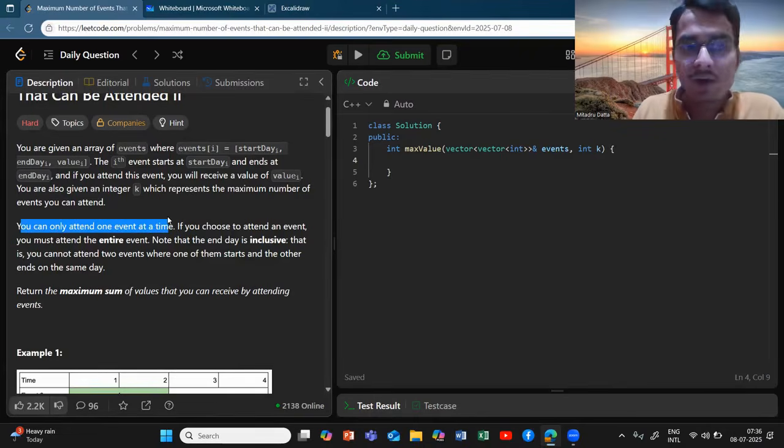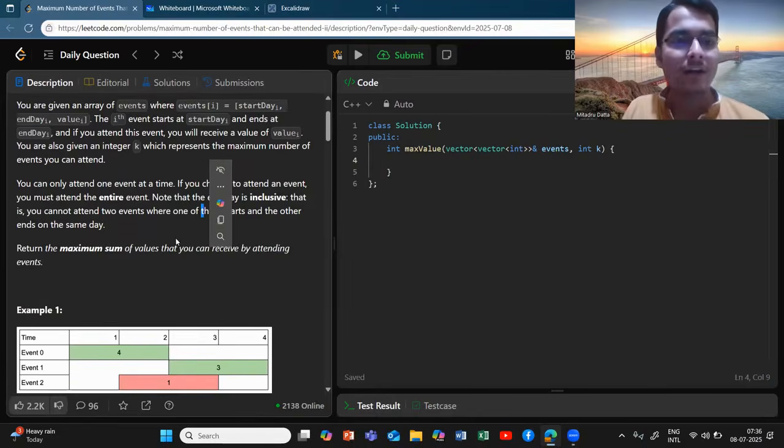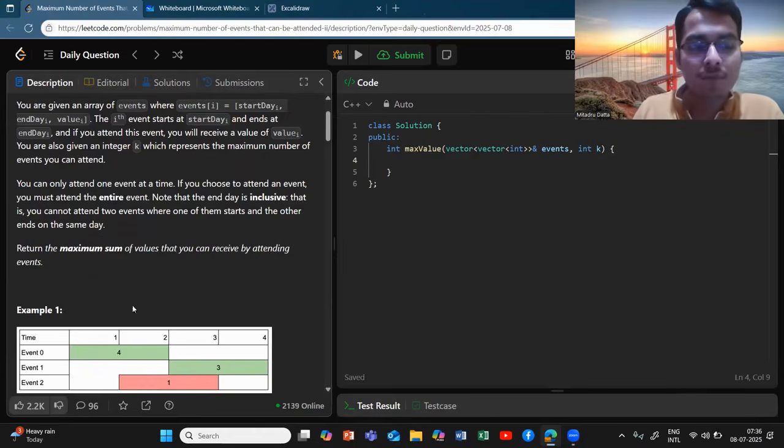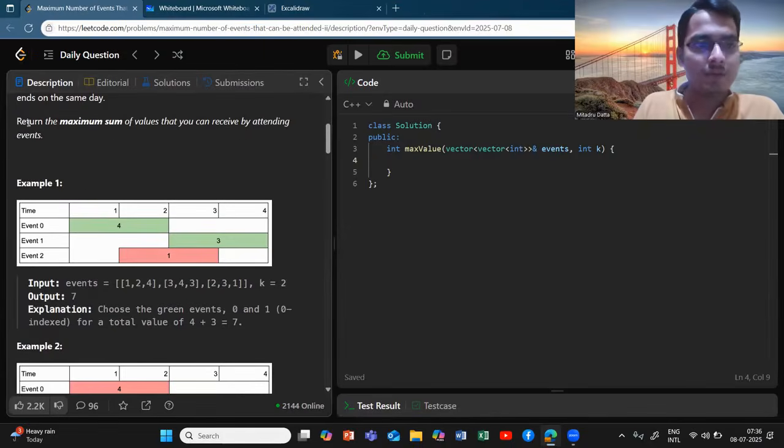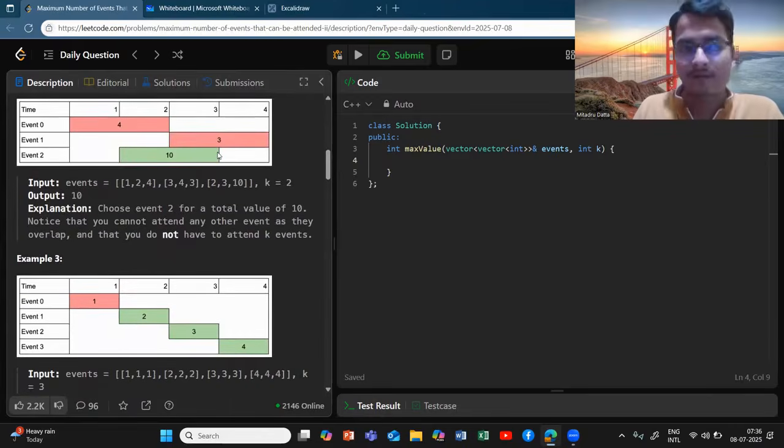You can only attend one event at a time, definitely. If you choose to attend an event, you must attend the entire event. Note that the day is inclusive, that is, you cannot attend two events where one of them starts on the day the other ends. That's what it is told. Return the maximum sum of values you can receive by attending the events.